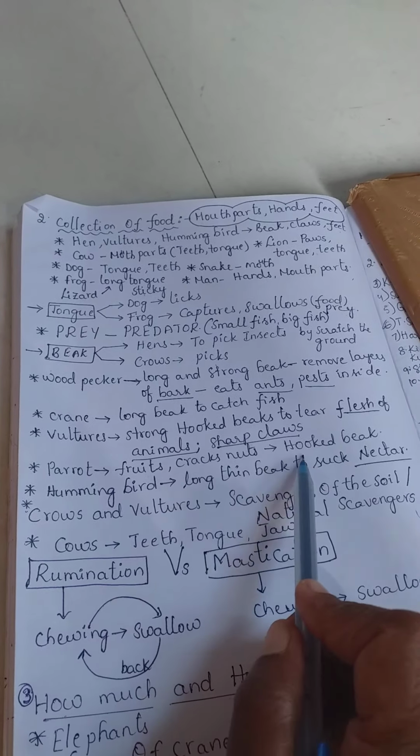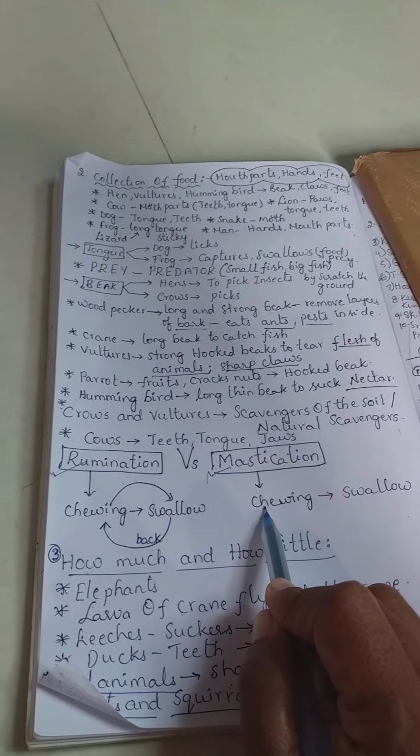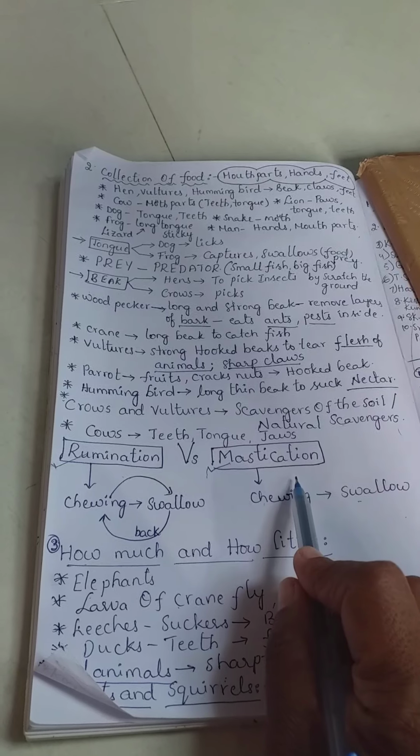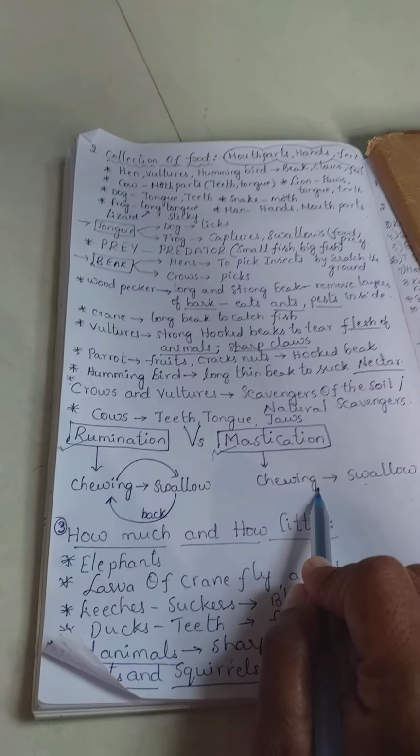Here we need to discuss two definitions, rumination and mastication. Rumination means chewing the material, swallowing, and bringing it back to the mouth for chewing a second time. It is seen in ruminants like cow, buffalo, goat, oxen, etc. Next one, mastication. Mastication means swallowing the food only after chewing. It can be seen in all other animals including human beings.